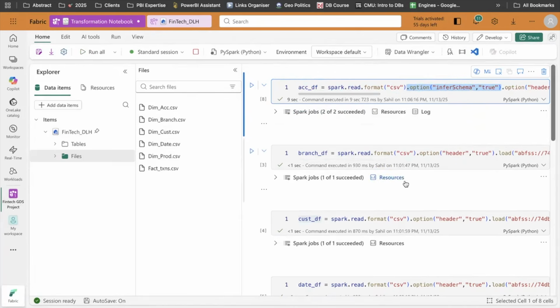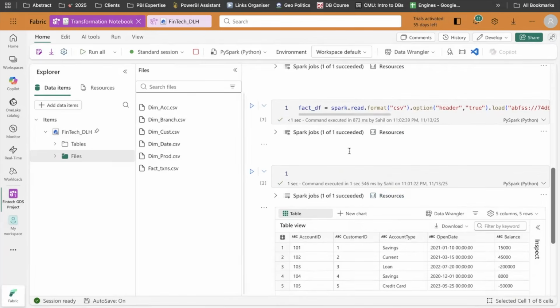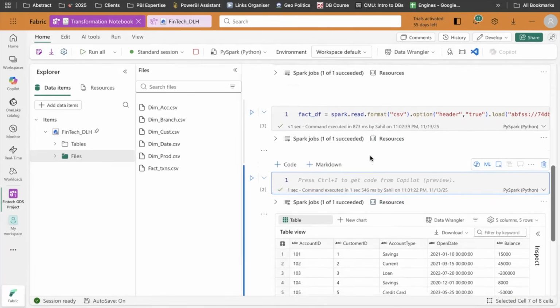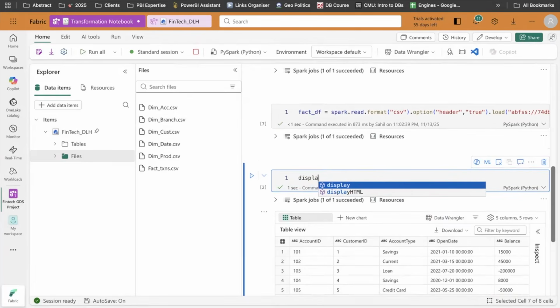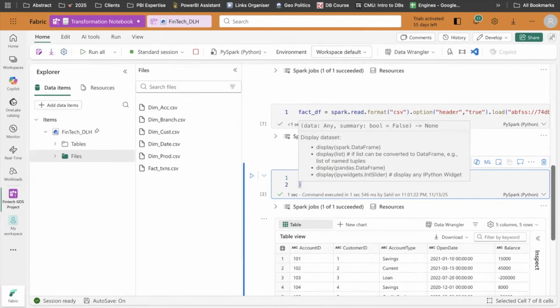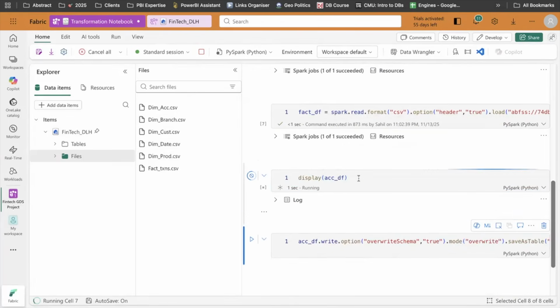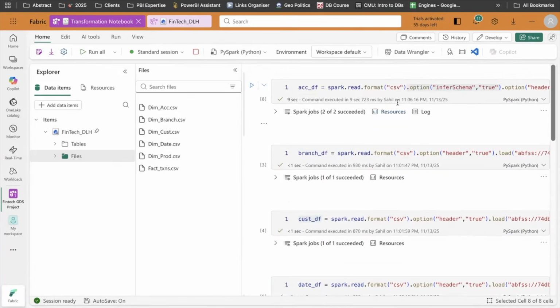Copied here, and you can see the demo right here if it's working or not. What I will do is display the account df. I will first see how it looks. See here, everything got changed. The data type is detected automatically with the help of just one single command, right? Perfect, which is inferring the schema. So I will do the same thing for all the data frames.